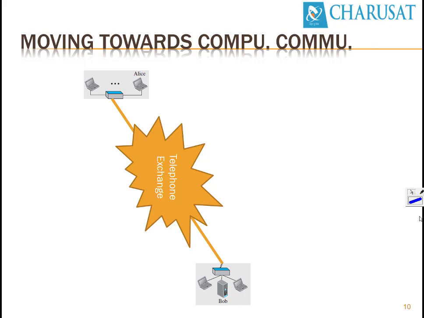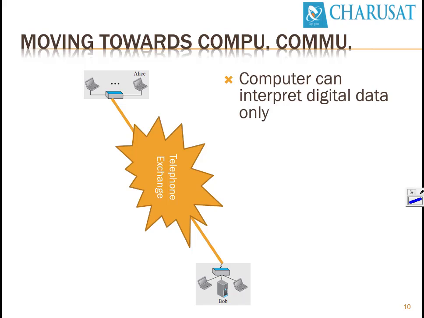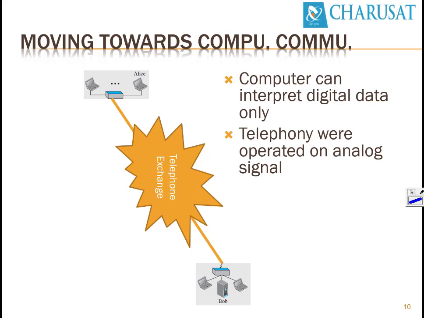So let's map this to our computer network. A computer interprets only digital data. It cannot understand analog data. So we have to keep that in mind. And telephones operated on analog signals only. The computer generates digital data, and the telephone exchange understood only analog signals. So we require a converter. A converter in the sense that if two users speak different languages, one speaks English and one speaks Urdu, they require a converter which converts English to Urdu and Urdu to English as well.